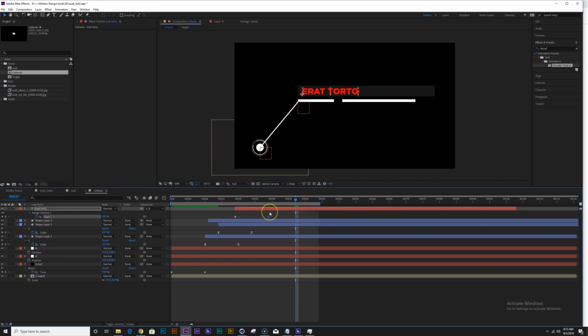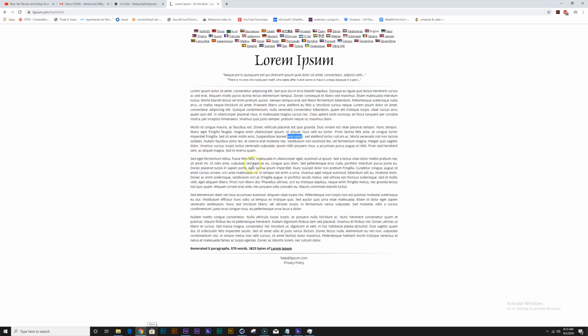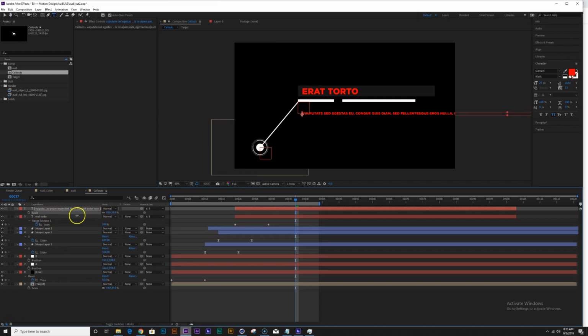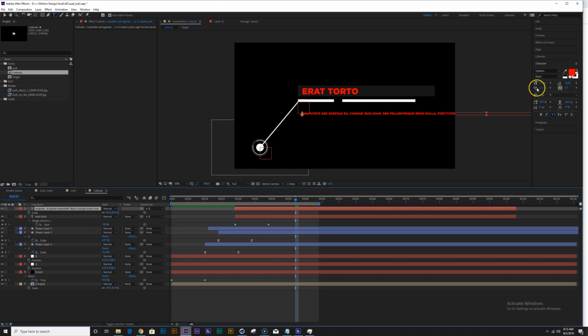Let's make that real quick. Nice. Let's duplicate this, bring it to the bottom, and let's just copy a bunch of these lines here as well. Paste it, and let's make the scale way smaller, and maybe change the color to, let's say, white. And maybe turn down the opacity as well.